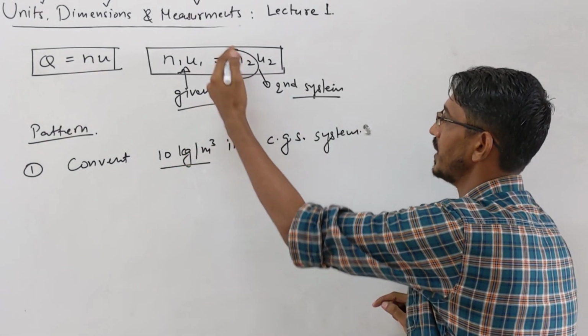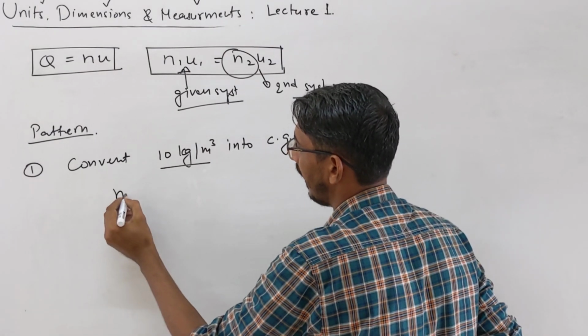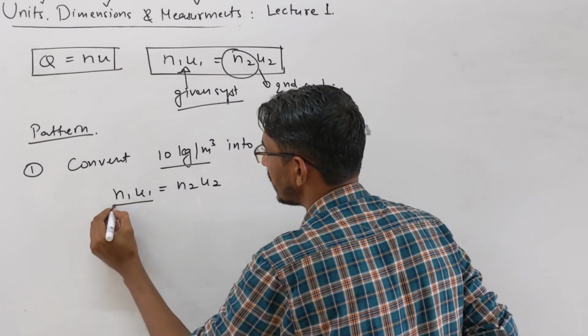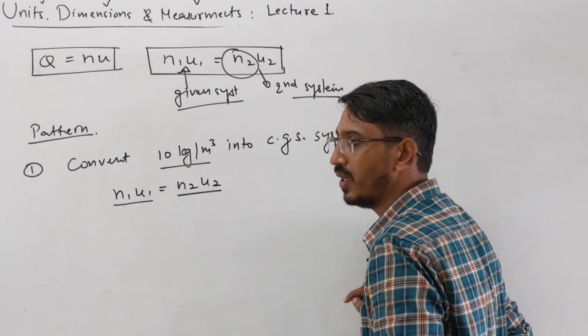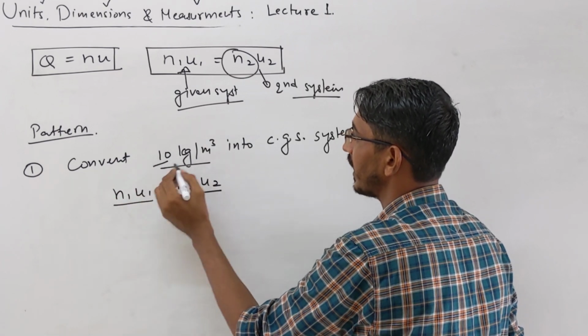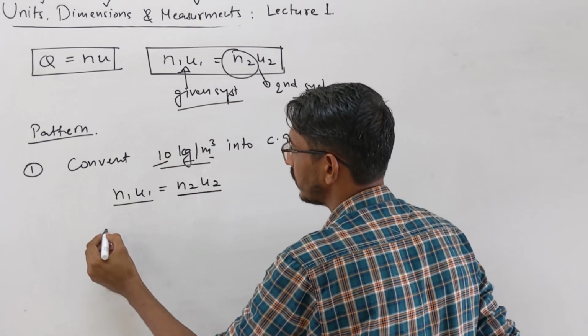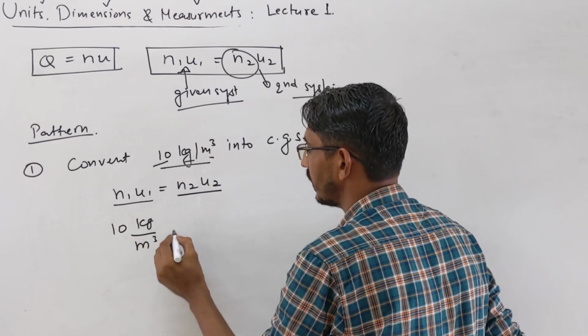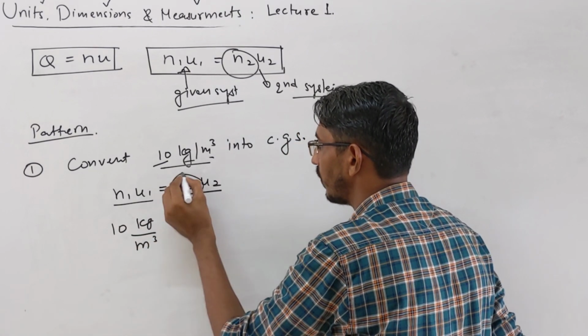So how we do this: let's write the equation n1 u1 is equal to n2 u2. This is your given system, and this is what we have to find. In the given system, the numerical value n1 is 10, and the unit is kg per meter cube. So let's write 10 kg per meter cube. n2 we always have to find.